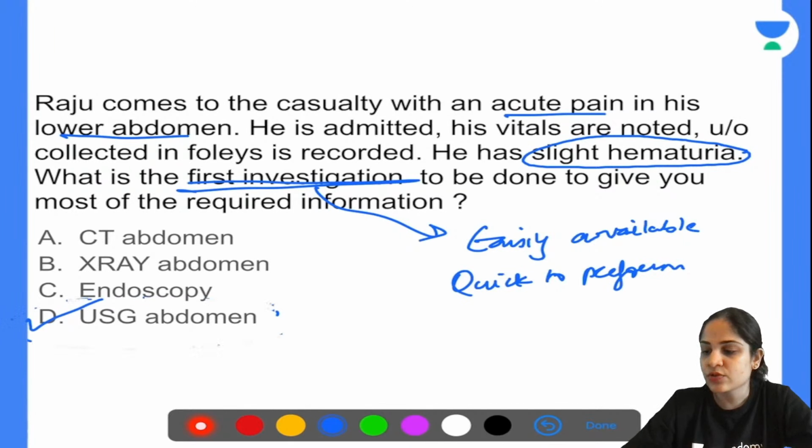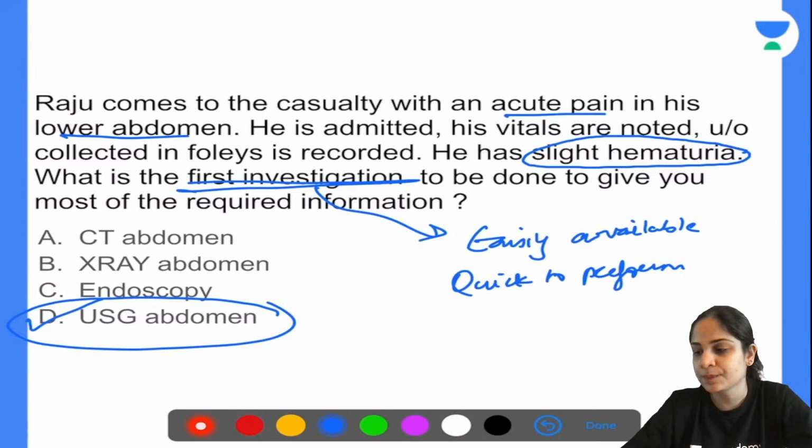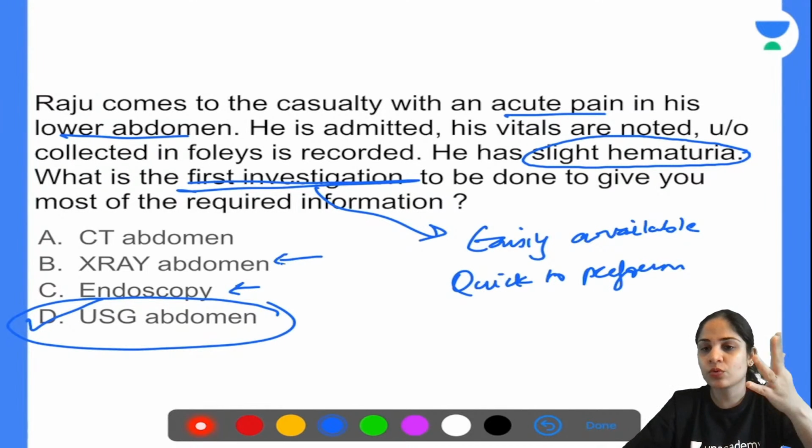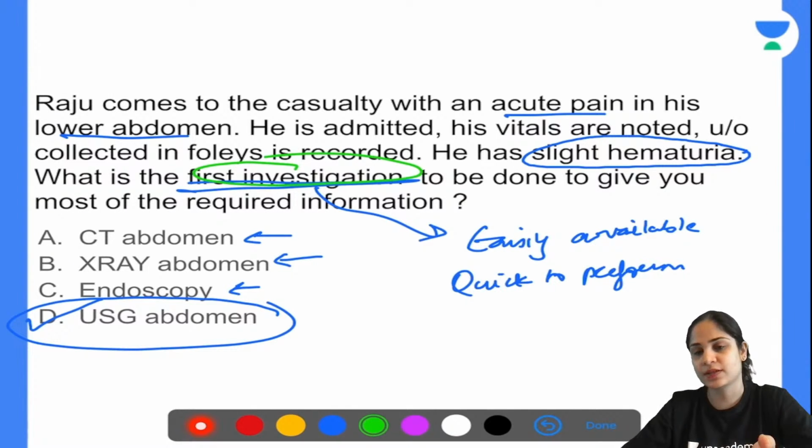Endoscopy will be done if there is any kind of esophageal or upper GI tract problem. X-ray abdomen does not give you much of an idea unless there is a stone. Even then, you need a radio-opaque stone, and a stone can be better found out on USG. And CT abdomen, yes, it's a great investigation, but it is not the first investigation. Remember, we are still in a resource-limited country. We will not get CT available everywhere. It's also very costly, and people don't like to go for CT as the first investigation.